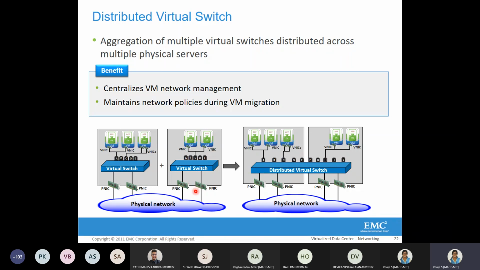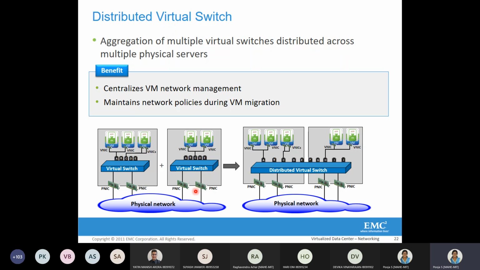That is basically the concept of the distributed virtual switch. It acts like a single virtual switch, and this combination of two virtual switches, presented as one single virtual switch, is all done by the management software which is installed in the server.